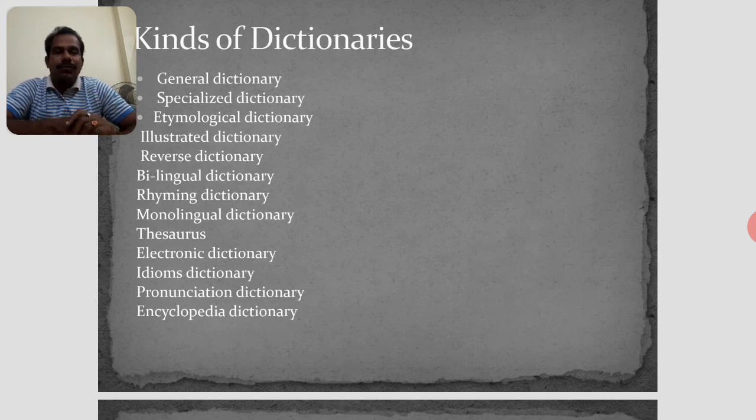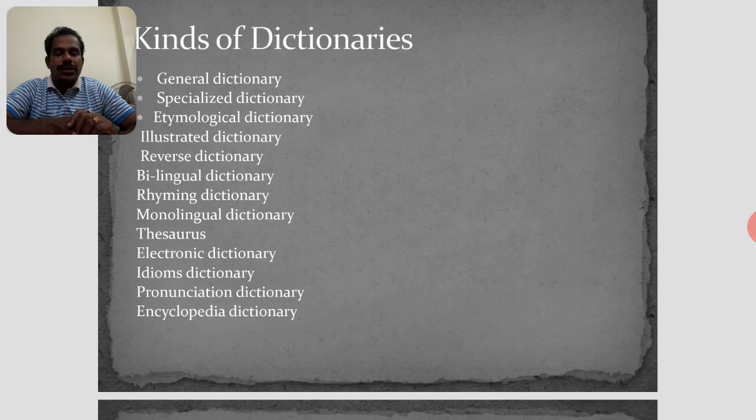Next, we had seen in our previous video lesson PPT the thesaurus. A thesaurus is a dictionary of synonyms and antonyms.